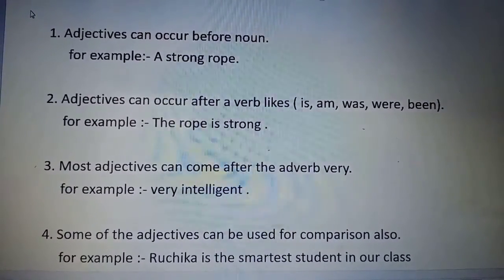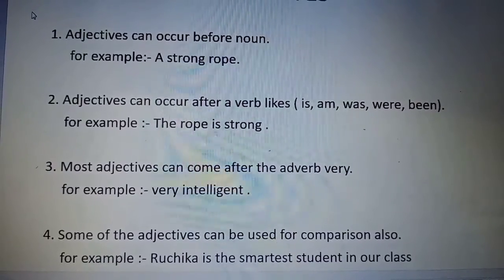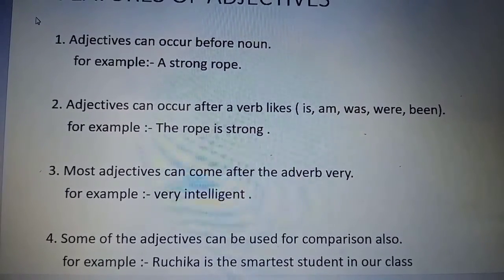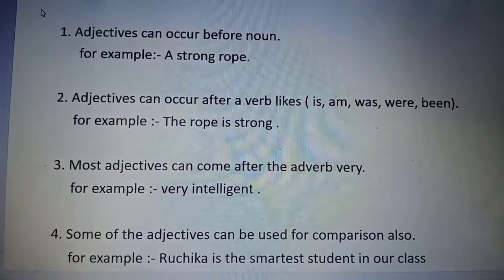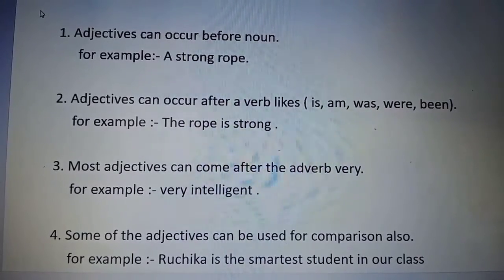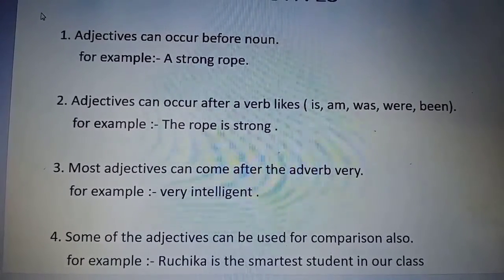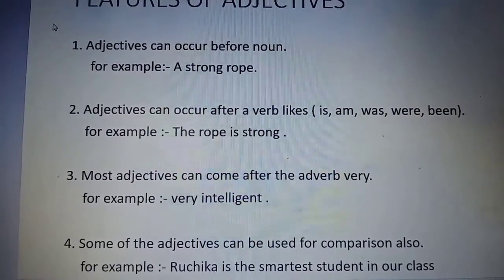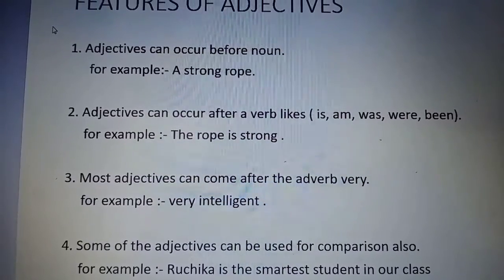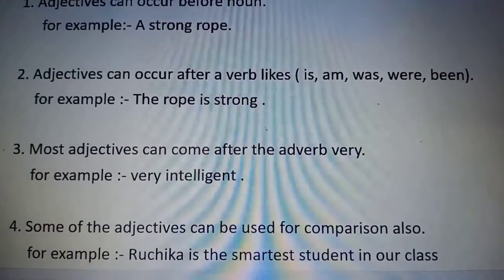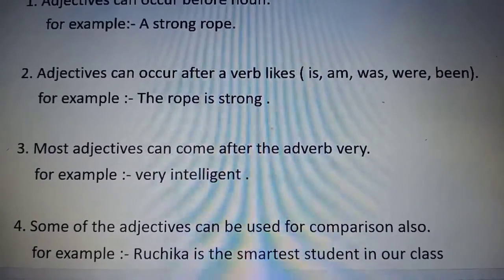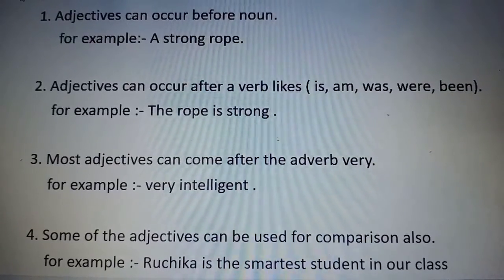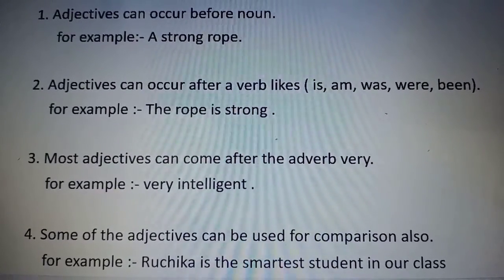Fourth rule, some of the adjectives can be used for comparison also. For example, Ruchika is the smartest student in the class. As we have studied, there are 3 degrees of comparison. First is positive, second is comparative, and third is superlative. So we can use adjectives for comparisons also, and they can be used in all the 3 forms of degree. In this example we have used the superlative form of degree.